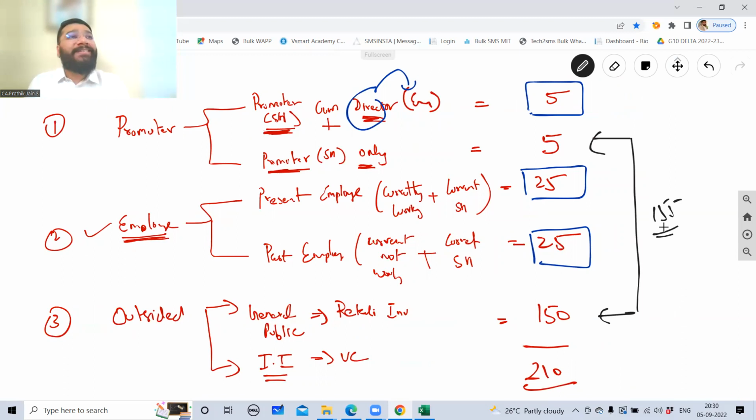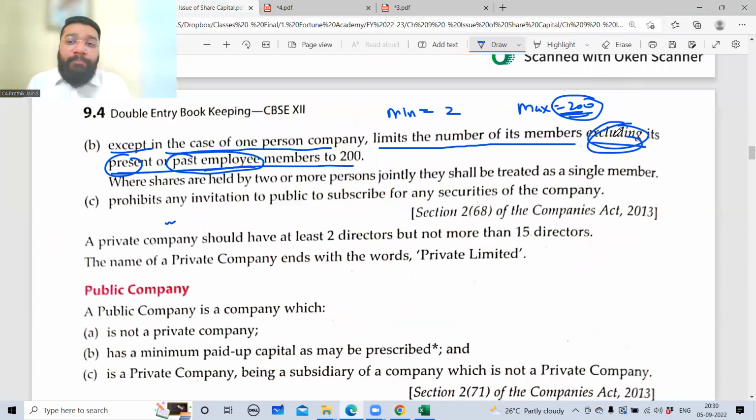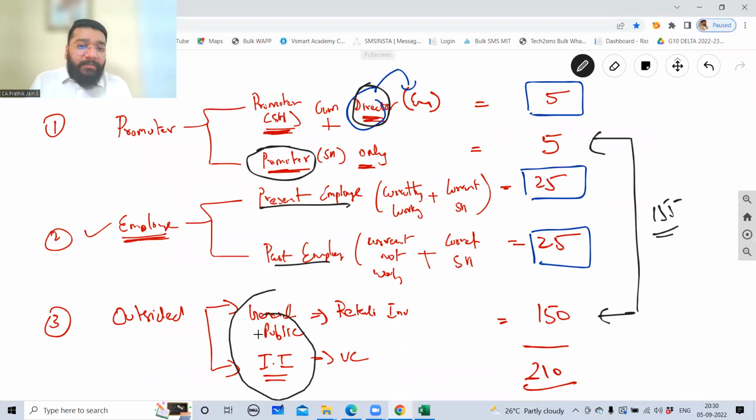Now tell me, have I violated? So the maximum is 200. When you count the 200, you're supposed to exclude present and past employees. Employee here also includes director, because a director is also an employee. So except employees, these 200 are purely the outside people. That is basically the external shareholders. Promoter can be included. Promoter is only a shareholder because he's not doing any work. He's just invested money. So what is the difference between this person and this person? Both are investing money and sitting quietly. Are you able to follow?